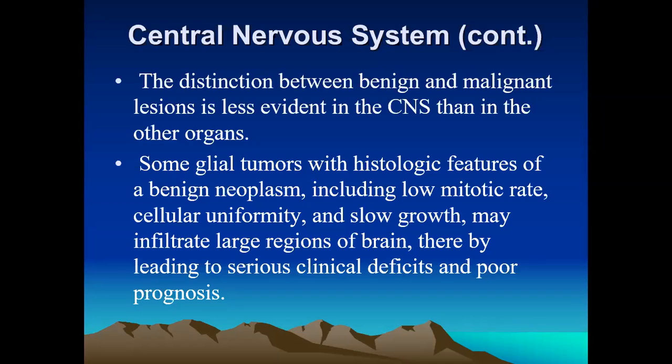In malignant conditions, there are anaplastic features like high cellularity, increased polymorphism, and increased metastatic activity. In benign tumors of the central nervous system, there is a low metastatic activity rate, low growth, and cellular uniformity.